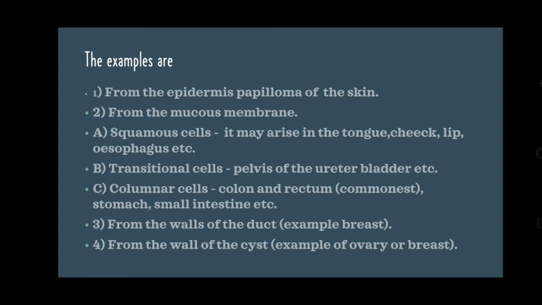It may arise in the tongue, cheek, lip, esophagus, etc. B. Transitional cells: pelvis or the ureter, bladder, etc. C. Columnar cells. They are seen in colon, rectum, stomach, small intestine, etc. Among these, rectum is the commonest site.